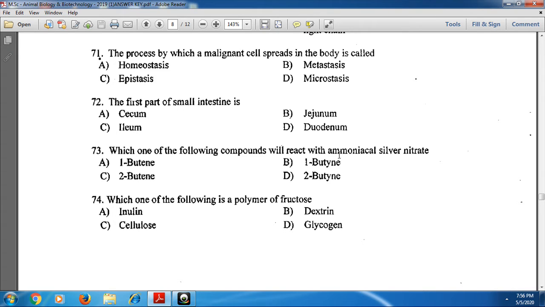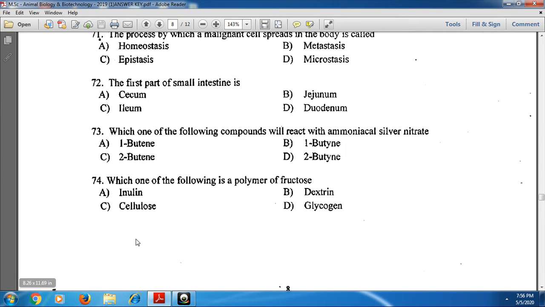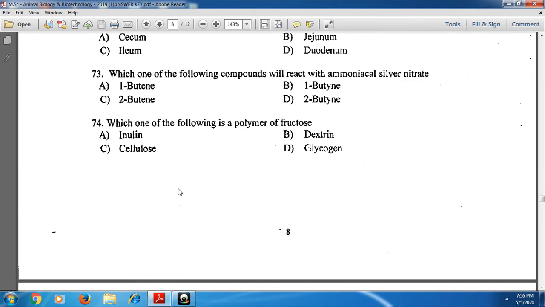Next, which one of the following is a polymer of fructose? Inulin is the polymer of fructose, and the remaining, cellulose, dextrin, and glycogen, consist of glucose units, whereas inulin consists of fructose units. Hence option A is the correct one.